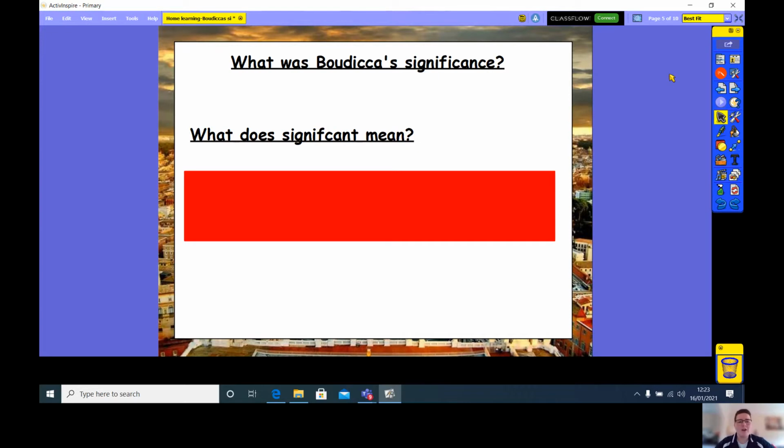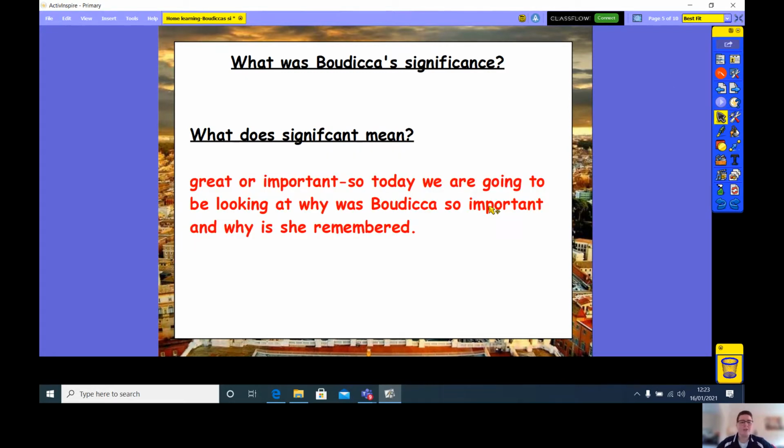Okay, so welcome back, guys. Hopefully you've been able to have a little think or talk to somebody in your household as to what significant means. So significant means great or important. So today we're going to be looking at, why was Boudica so important and why is she remembered? And this is exactly what this question means. Why was Boudica important and why is she remembered today? Okay, so that's what we're going to be looking at.